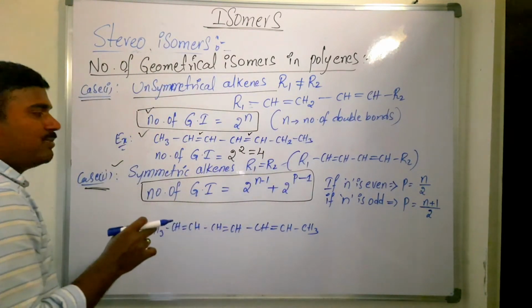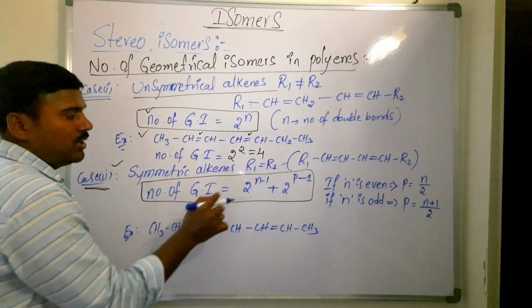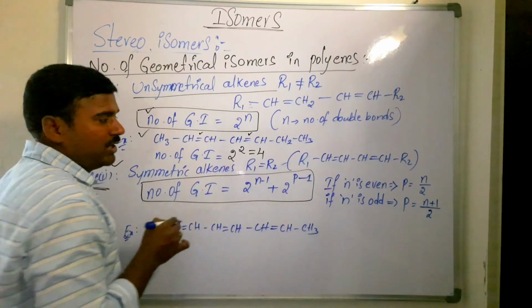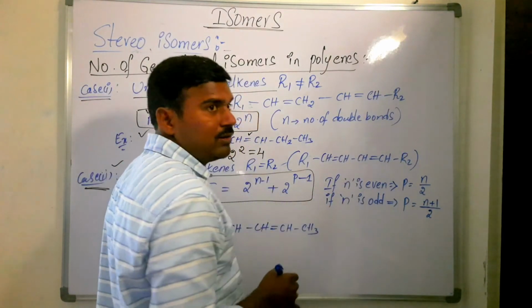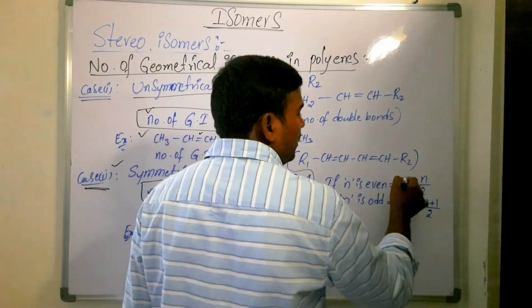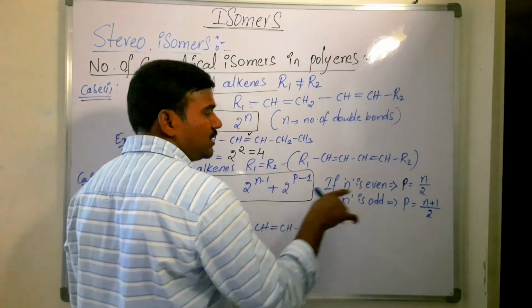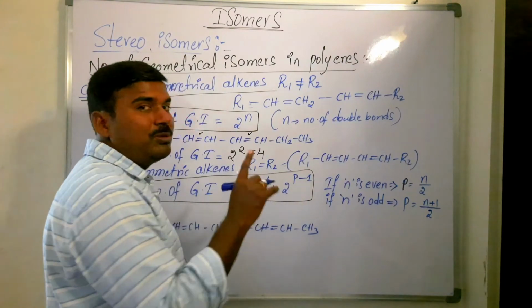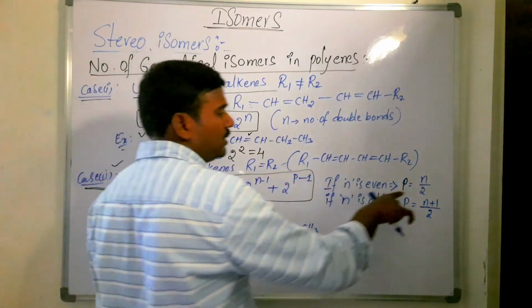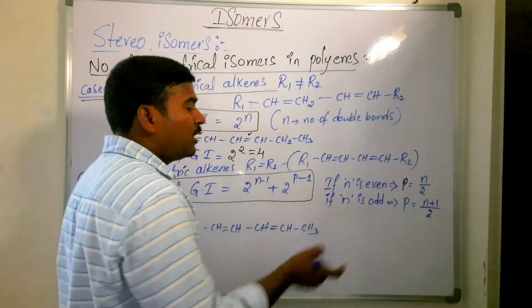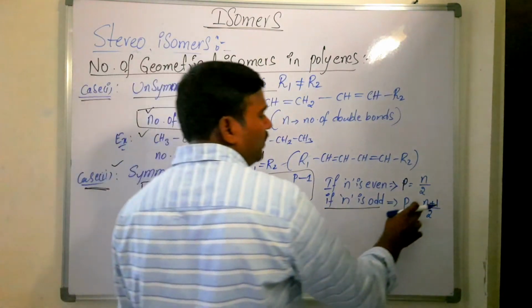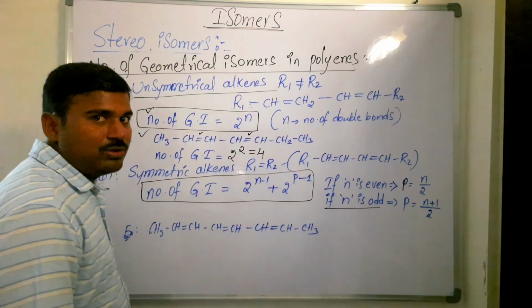If n is even, then p is equal to n by 2. When do we take n by 2? When the number of double bonds is an even number, we take n by 2. If we have an odd number of double bonds in a symmetrical alkene, then you have to take (n plus 1) by 2.